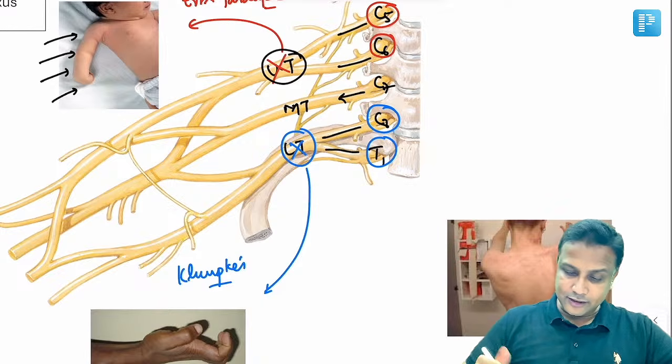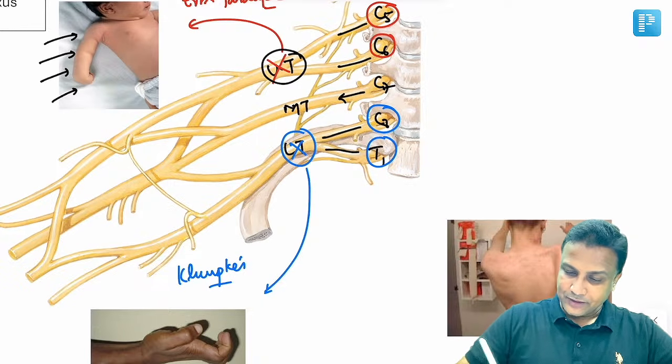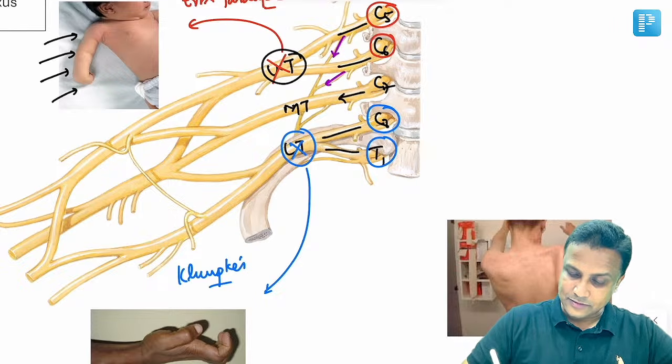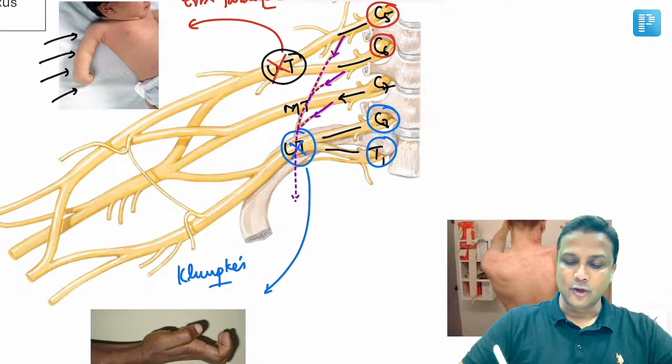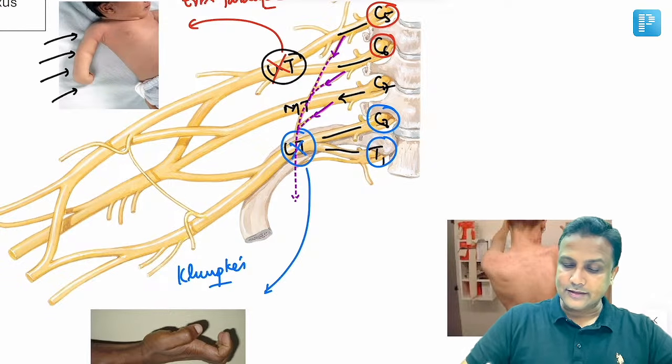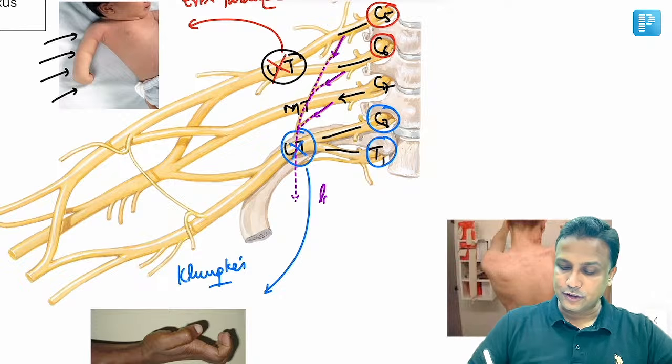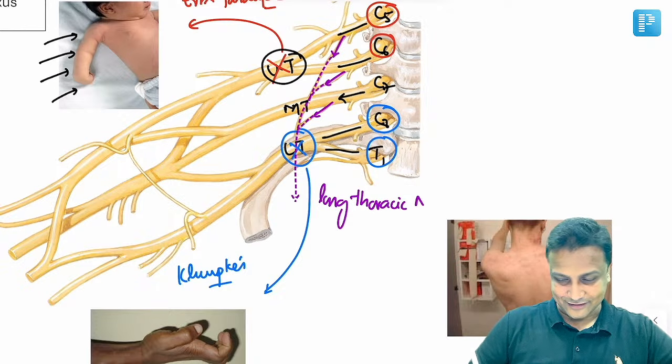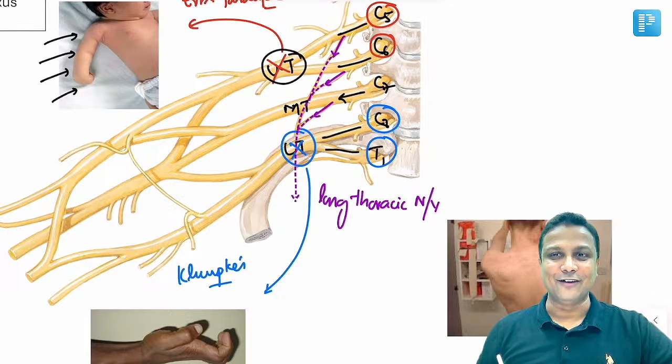And then in this diagram, let me take another color here. In this diagram, from C5, then from C6 and then from C7, there is a nerve coming here, and this nerve is the long thoracic nerve. What is the name of the nerve? Long thoracic nerve. This long thoracic nerve is also referred to as the nerve to serratus anterior muscle, or else the nerve of Bell.